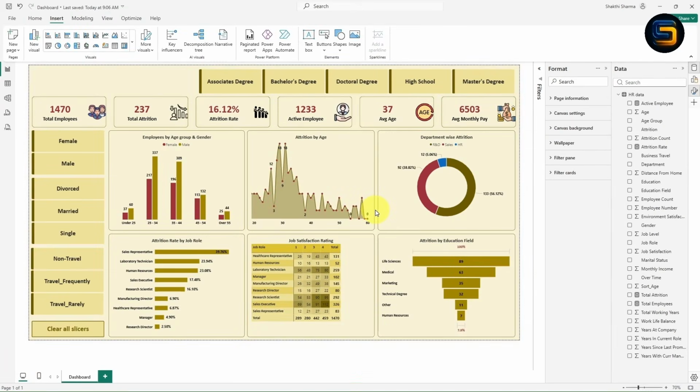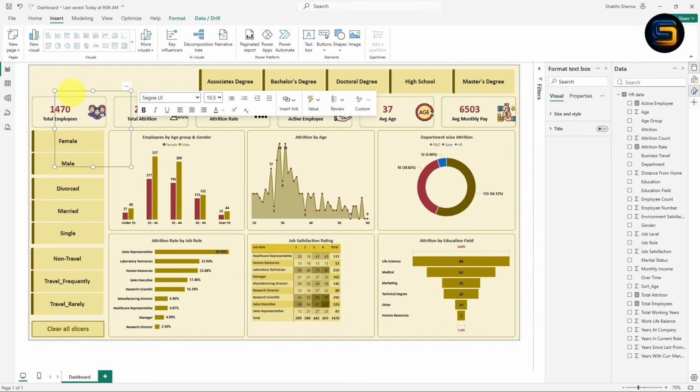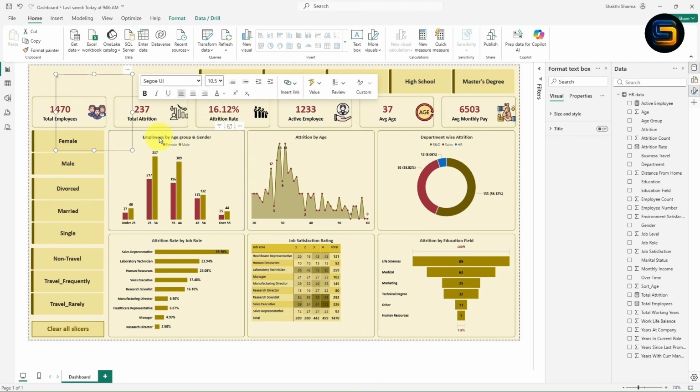Now finally we need to give the title for this dashboard. Click on insert tab. Now there is one option which is text box. Once you click on text box, you will get the text box. Let us add the title. Look here guys. Let's give the title for this dashboard. HR Analytics Dashboard.